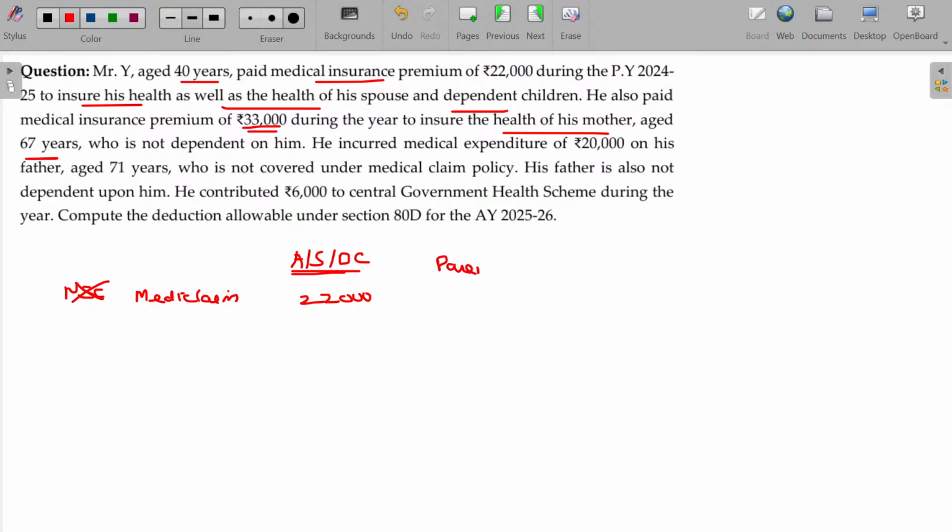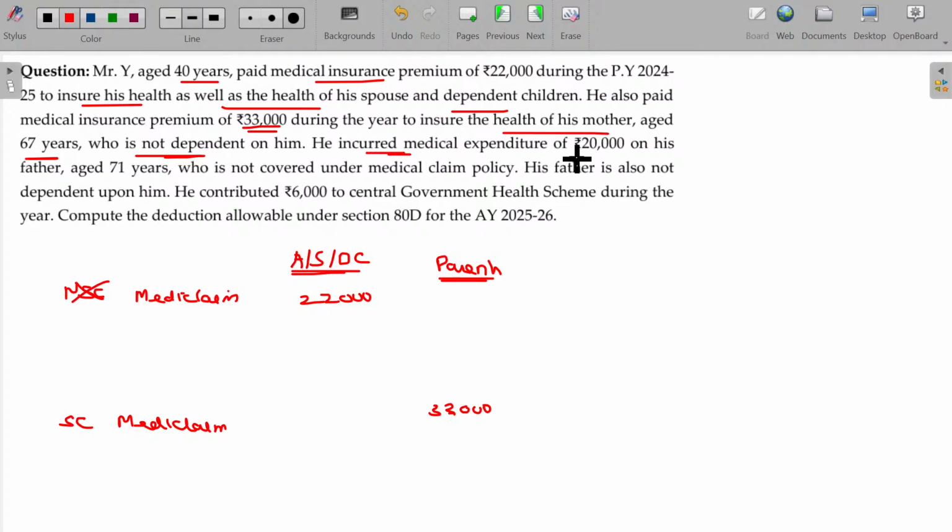Parents. In case of parents being senior citizen, mediclaim premium paid 33,000, who is not dependent on him. Dependability is not a matter for the parents.